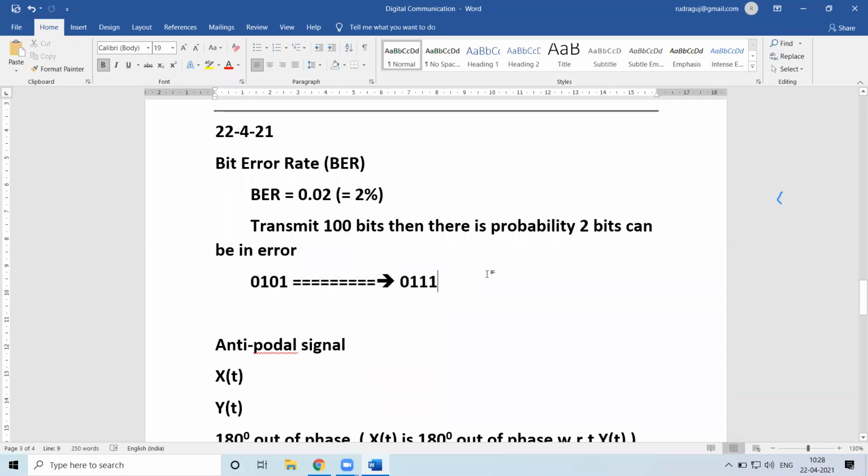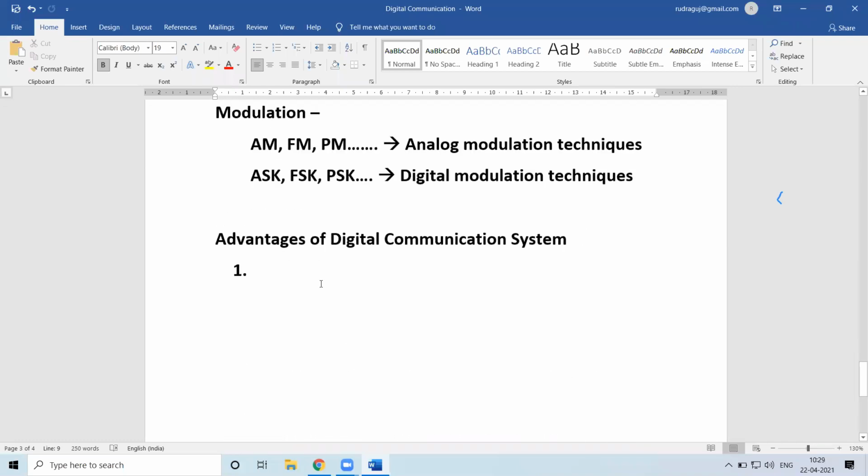I can apply error detecting codes and or error correcting codes, wherein I'll be able to see whether an error occurred, and if possible, I'll rectify it. So in digital communication, error detection and correction is possible, depending on what type of code you are using.